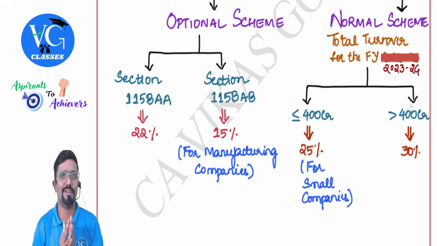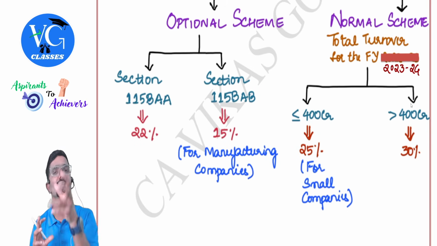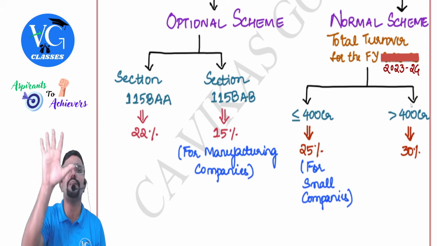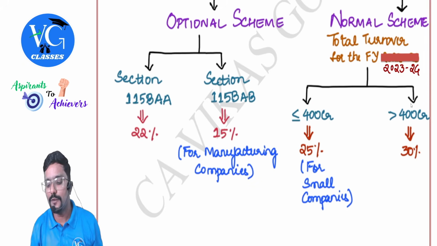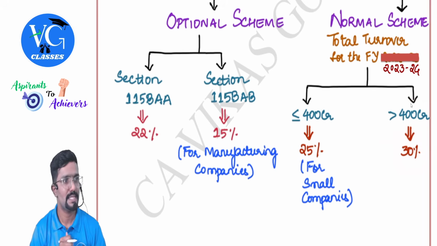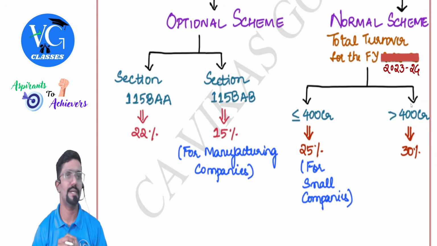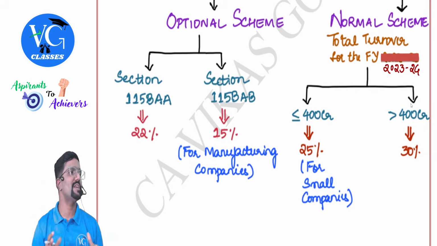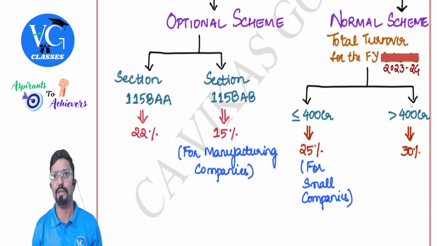This is only for your reference. When turnover is up to 400 crore, they are telling you are still small, pay tax at only 25%. Sir, what if the turnover is more than 400 crore? Then 30%. And one more important thing, see in the question, if they have clearly given the information, accordingly follow whatever is given.